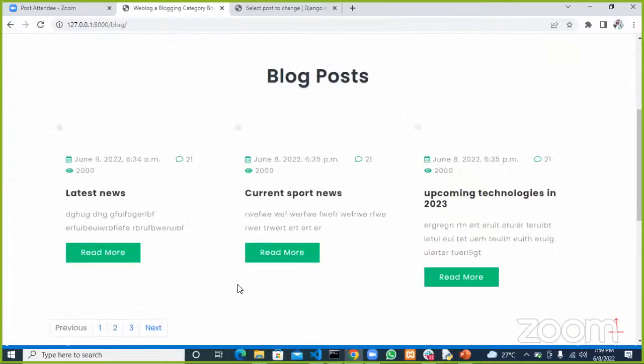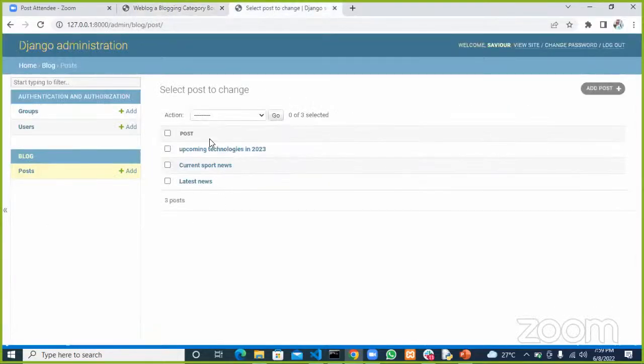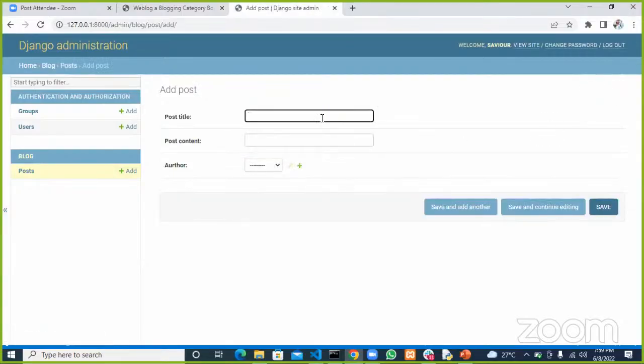All right. So we have just three posts there, and those three posts are posts that we actually created ourselves, which, if we go to our database, are actually coming from here. So if I add a new post here, let's say newest post, and then the content of gibberish.